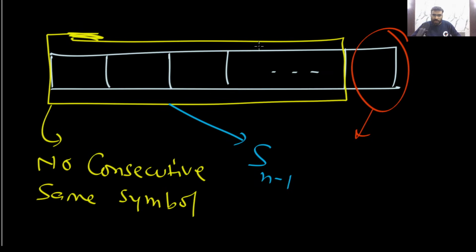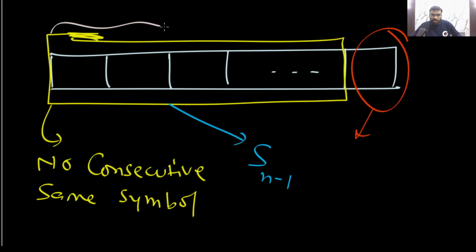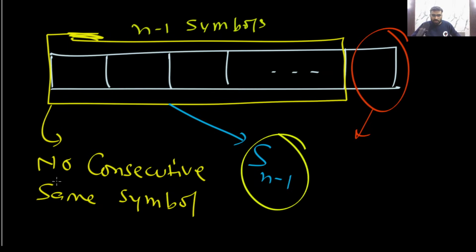Okay, did you understand my point? I am telling you, assume the n minus 1 symbols are perfect. Assume these n minus 1 symbols are perfect. Now you can see, because there is no consecutive same symbol, that will be Sn minus 1. Now you tell me, after this, how many choices are there for the last position?